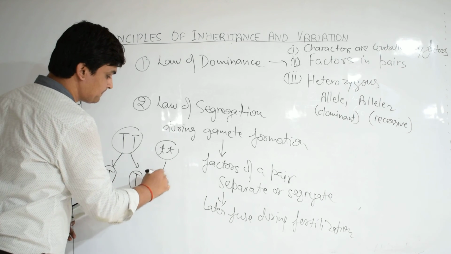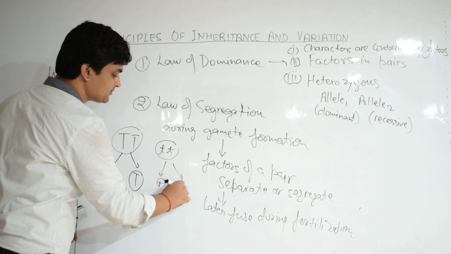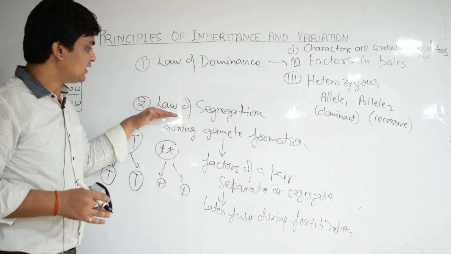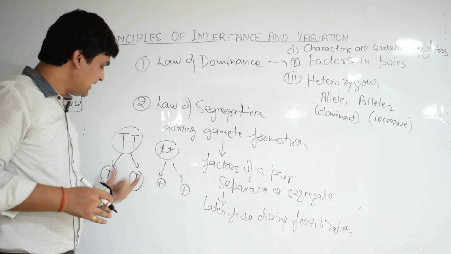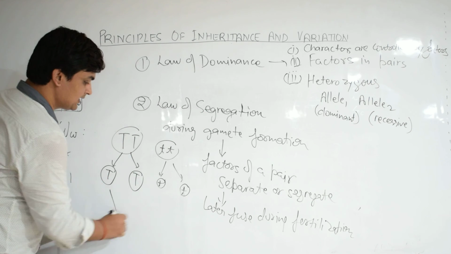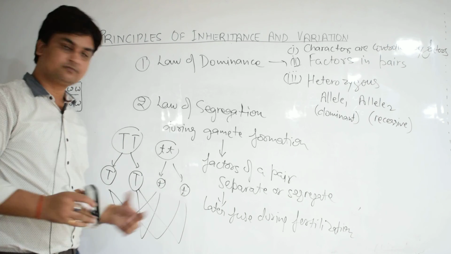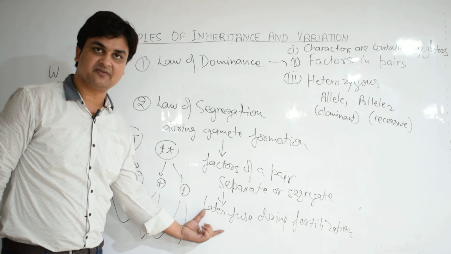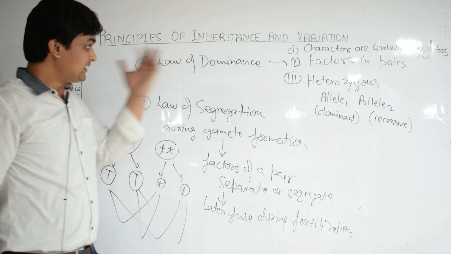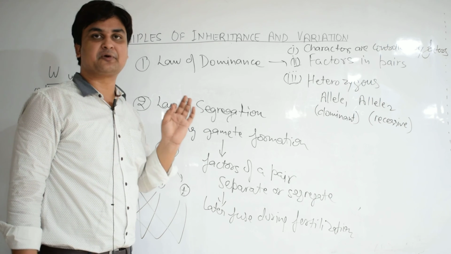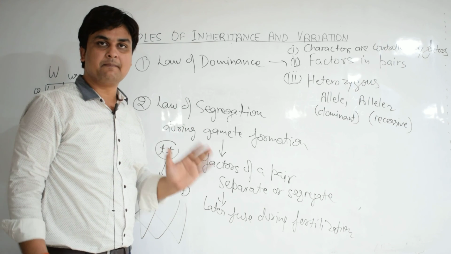Similarly here, small t and small t. This is the phenomenon which defines the law of segregation, and afterwards they will fuse with each other and the diploid condition is again restored. So, these laws were based on the monohybrid cross performed by Mendel.